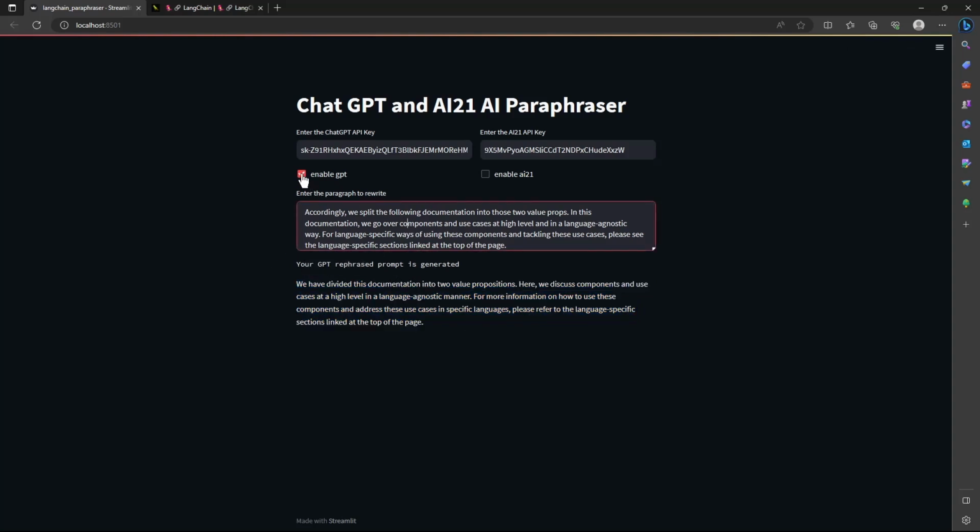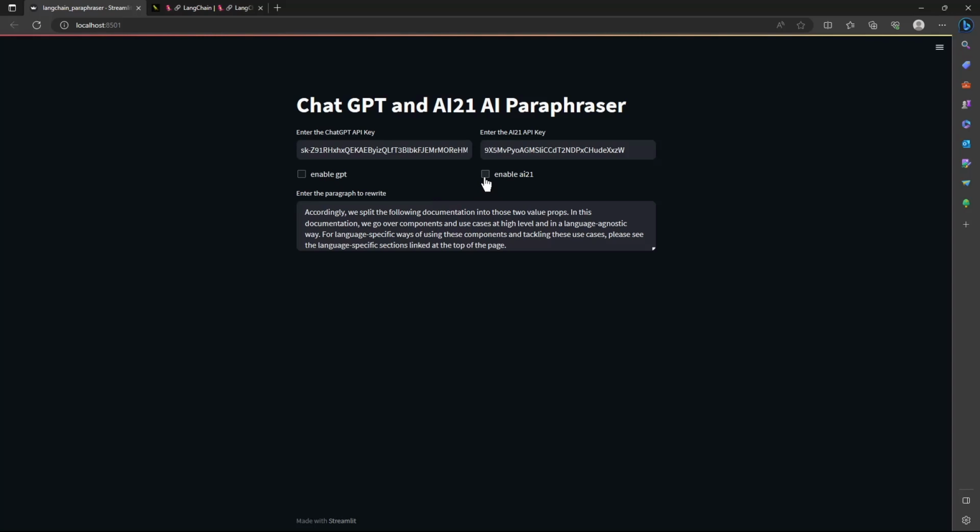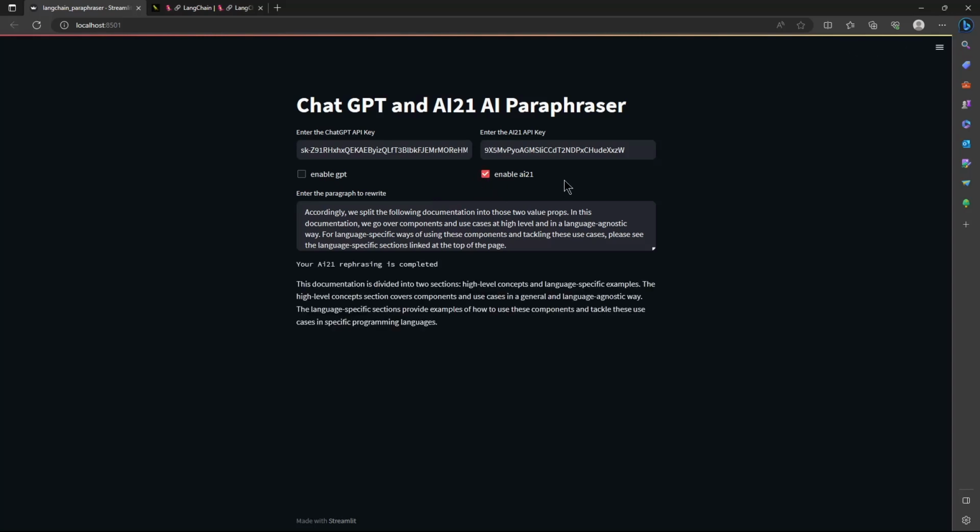If you want to use AI21 to paraphrase this, you can simply enable AI21 and it will paraphrase the paragraph using AI21's API service. If you want to use both of them, simply enable both and it will paraphrase using both of the services using LangChain's sequential chains. So this is the output that has been paraphrased first by GPT, and the paraphrased input is then passed to the AI21 API and rephrased again, and this is the end output that we get.